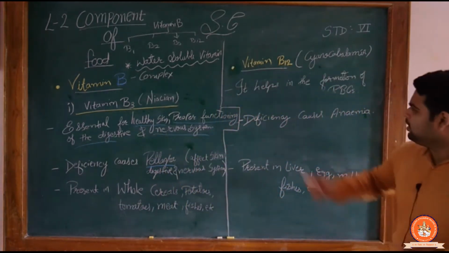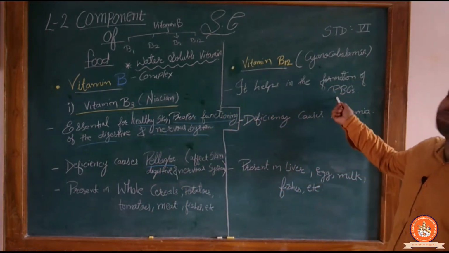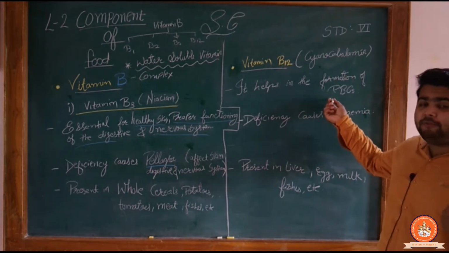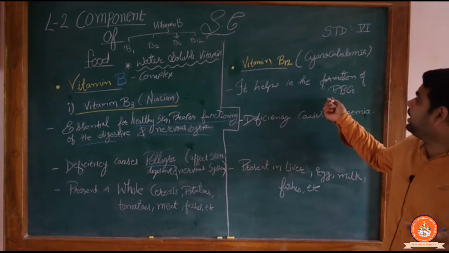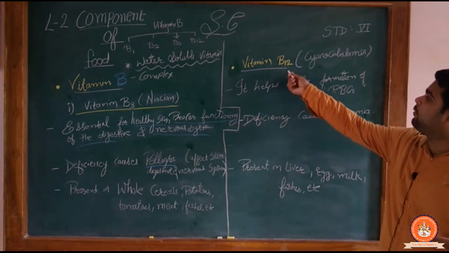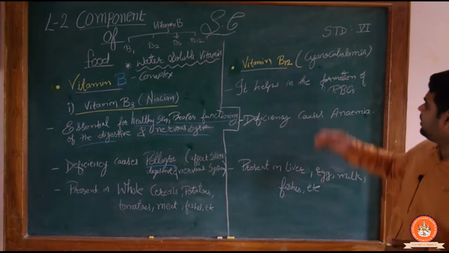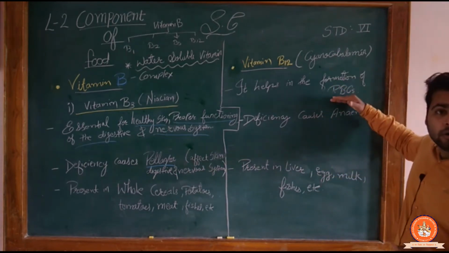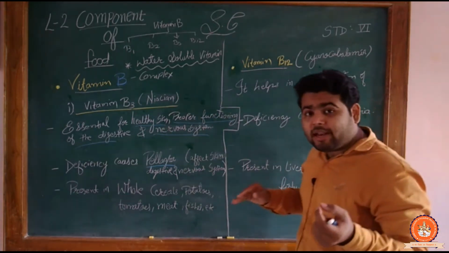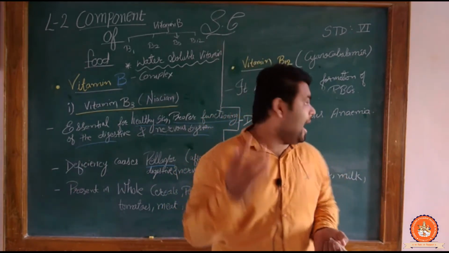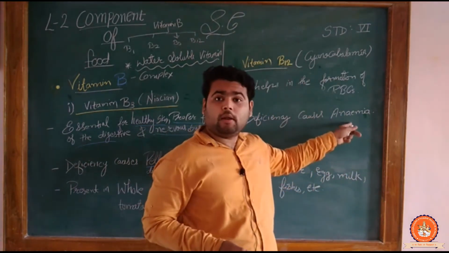Okay, so it helps in the formation of RBC. Yes. If you want to create the RBC, red blood cell, we have to use B12, cyanocobalamin. Clear? So sir, if there is a lack of red blood cells in our body, it means what? It creates anemia.